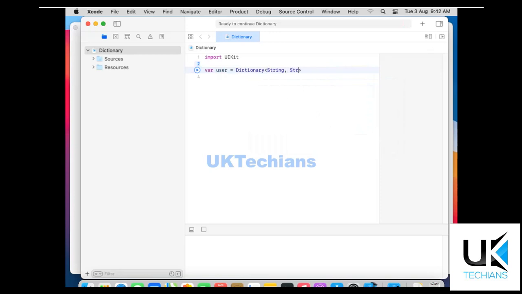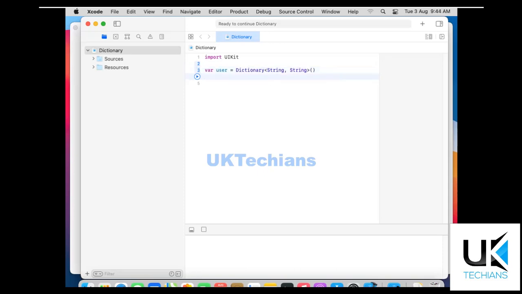The values and the keys have some data type, so we have to define that data type, right? So we initialize here the user dictionary. The key is a string and the value is also a string. If we want to store a key as a string but the value as an integer, we can do that. So I'm using a string data type here, right?